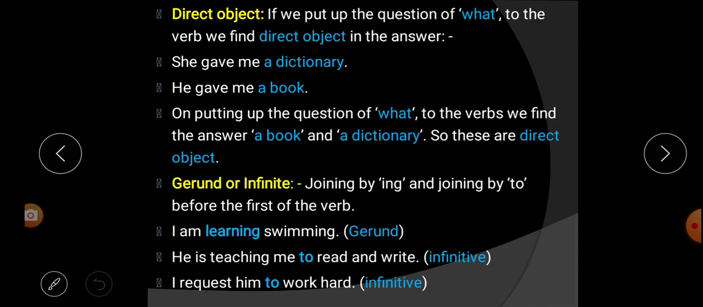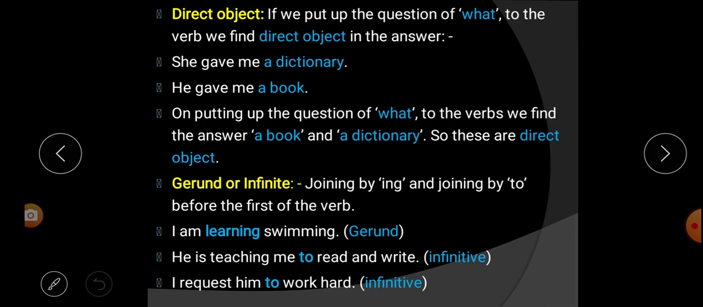Let us take an example. She gave me a dictionary. So let us put the question word what. What did she give you? The answer will be a dictionary. Next, he gave me a book. What did he give you?